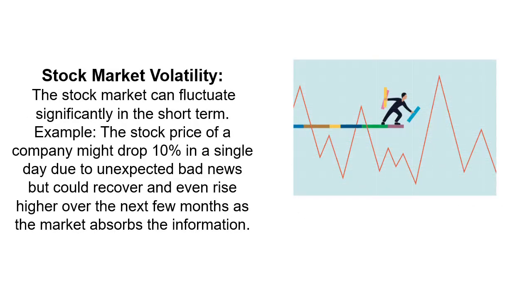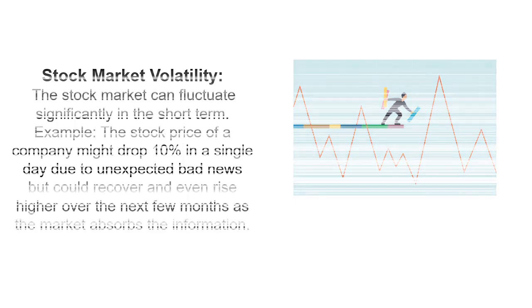Stock market volatility: the stock market can fluctuate significantly in the short term. Example: the stock price of a company might drop 10% in a single day due to unexpected bad news, but could recover and even rise higher over the next few months as the market absorbs the information.